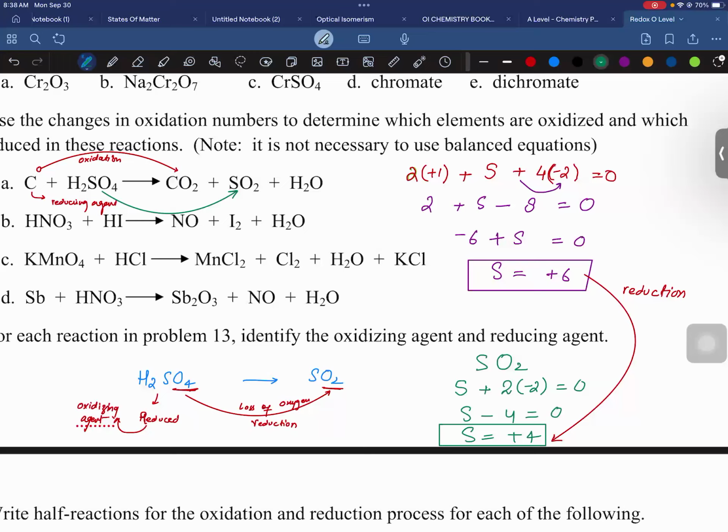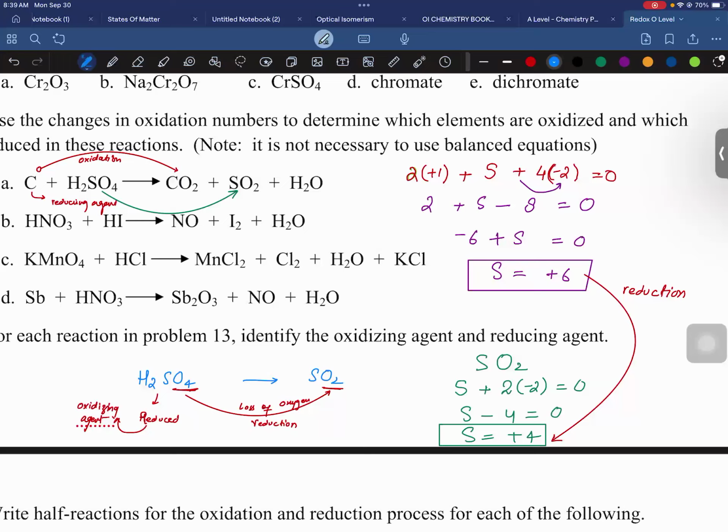If you think one method might be difficult, you can opt for another method, but your answer should be correct. Different methods must give the same answer, because the examiner would be asking you to identify which one is the oxidizing agent and which one is the reducing agent. Which method you opt for is up to you.